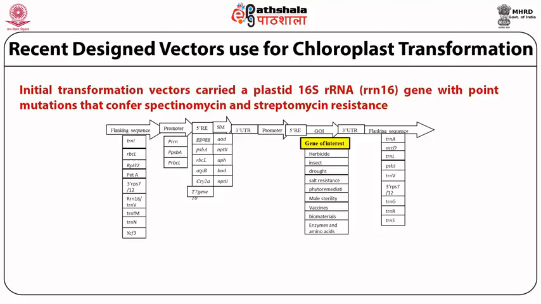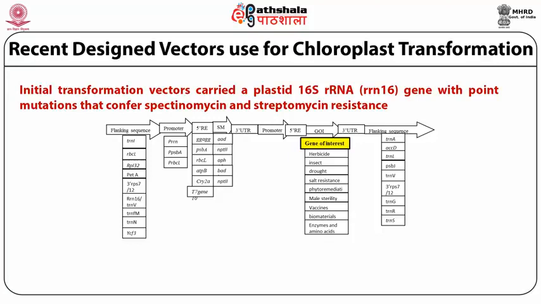The initial transformation vector carried the 16S ribosomal RNA gene with a point mutation, which confers streptomycin resistance.